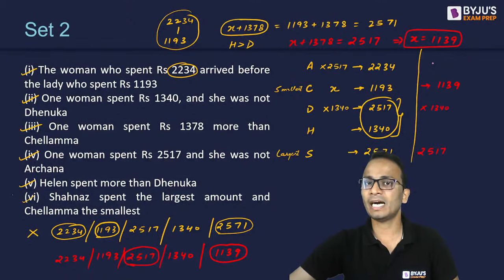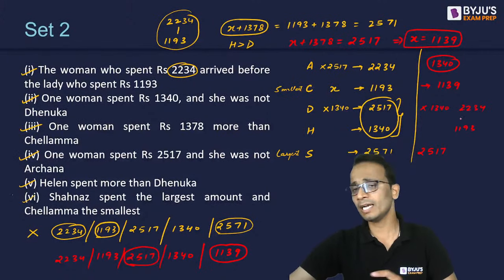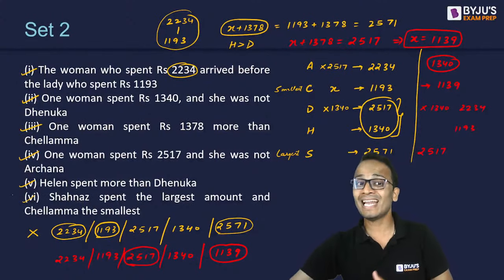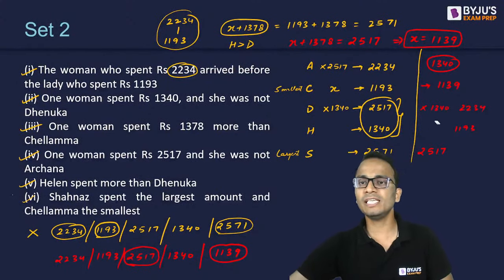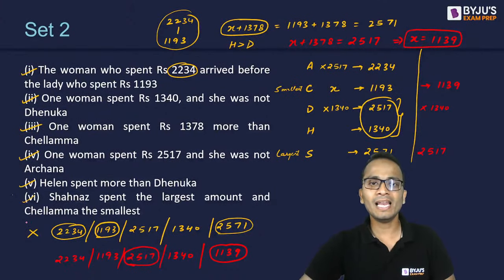Let's say Archana will spend 1340, then the other two amounts, 2234 and 1193, Dhenuka will have to spend 2234 and 1193. Let me write it once and see. So if I give 1340 to Archana, then the remaining two values will come like this: 2234 and 1193. Again, it is not satisfying the condition that Helen has to spend more. So obviously Archana cannot spend 1340, and it is Helen who will have to spend 1340.